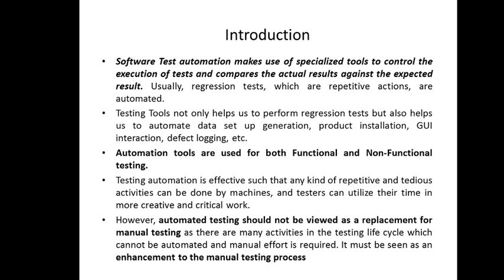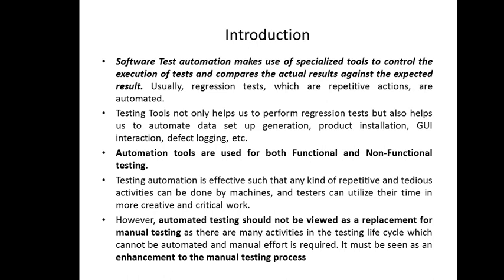Software test automation makes use of specialized tools to control the execution of tests and compares the actual result against the expected result. So ultimately, whatever task is relevant to testing, if we carry out that task of testing with the help of a tool, carry out the entire testing and compare its results, it will be automated testing. But the question is, where to use automation?